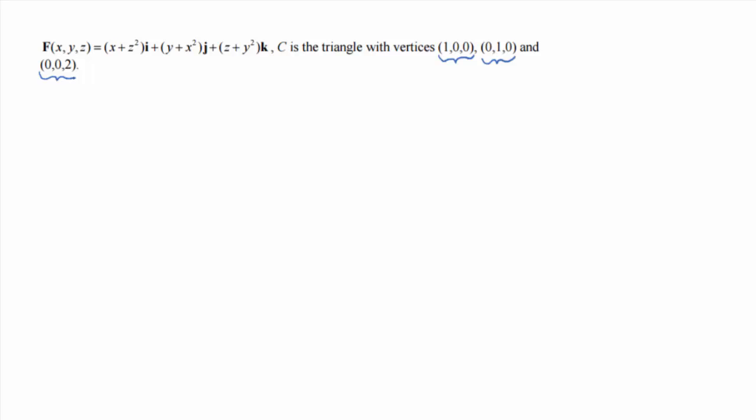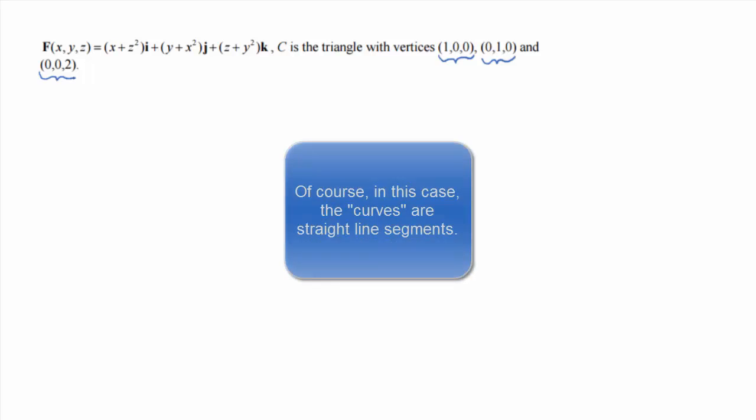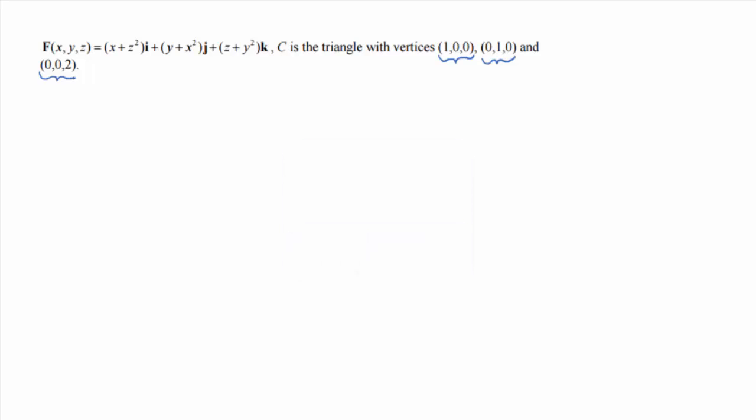And the observation you want to make then is, okay, C then is the union of those curves. And so F is going to be well behaved enough. C is a piecewise smooth curve. So Stokes' theorem will apply. So basically what that says then is that we can evaluate the line integral over C, F dot dr, by calculating the double integral over S. Now S could be any surface that has the triangle with those vertices as a boundary.